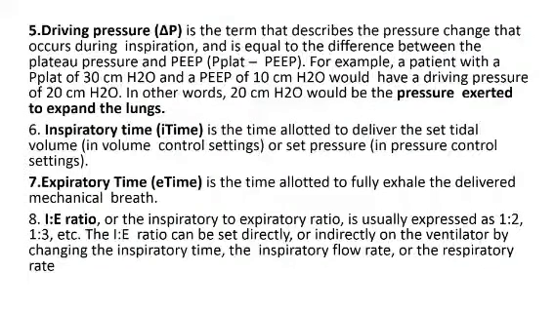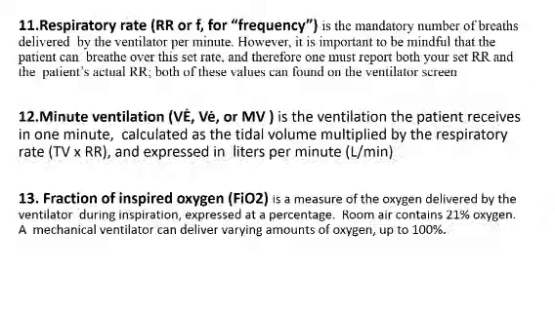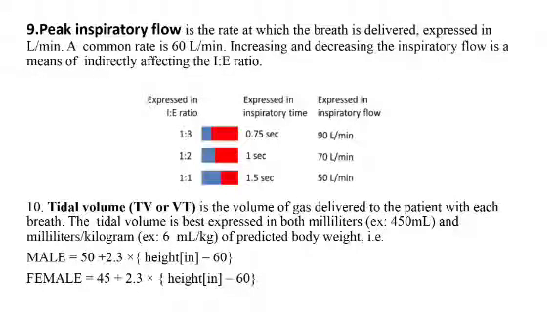So the I to E ratio, that is the inspiratory to expiratory ratio, is usually kept at 1:2 or 1:3. But the significance in ARDS is we keep an inverse ratio. We keep 1:1. So why is the I to E ratio very important to us in ARDS? I'll be explaining that with the peak inspiratory flow.